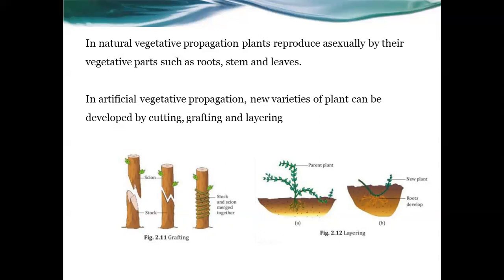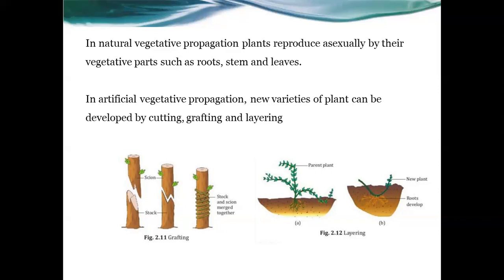With the help of the vegetative parts of the plants, for example from the roots, the stem, or the leaves, new varieties of a plant are developed. So this is called artificial vegetative propagation.